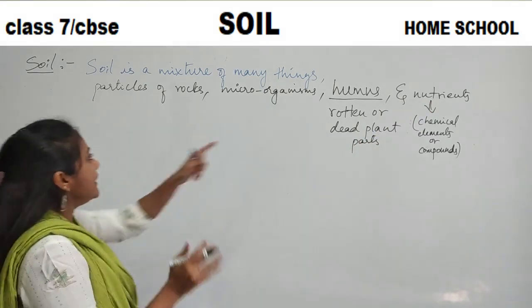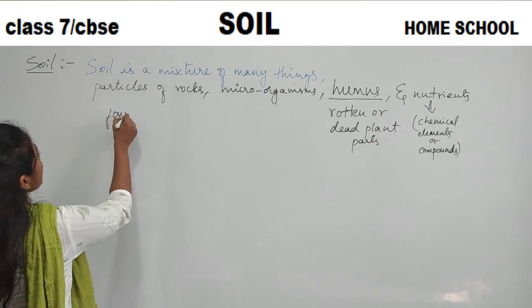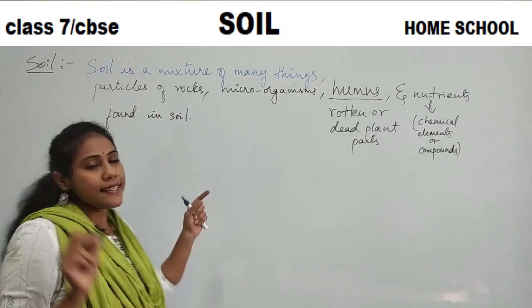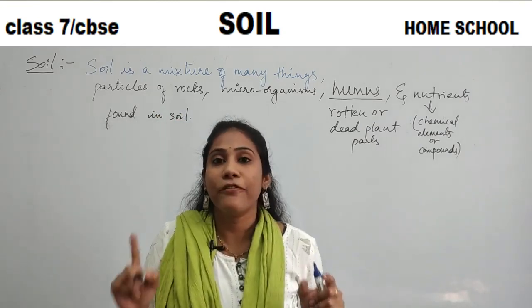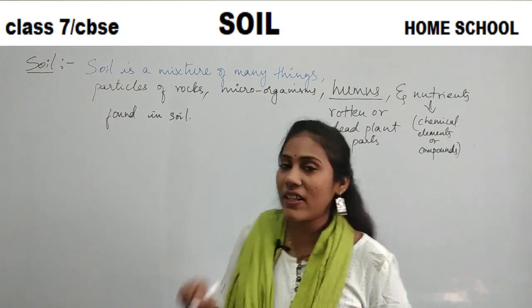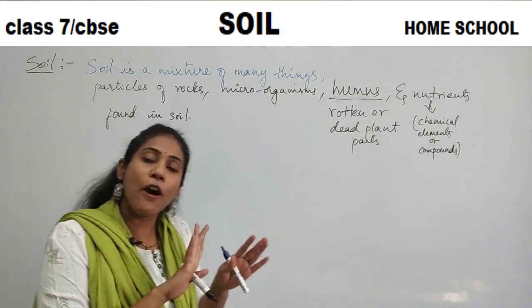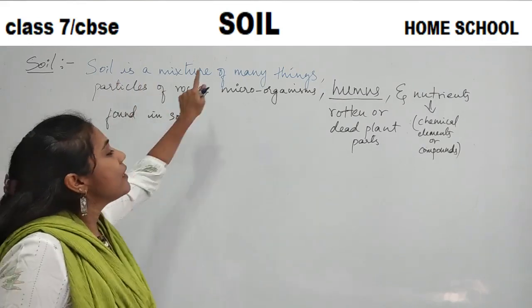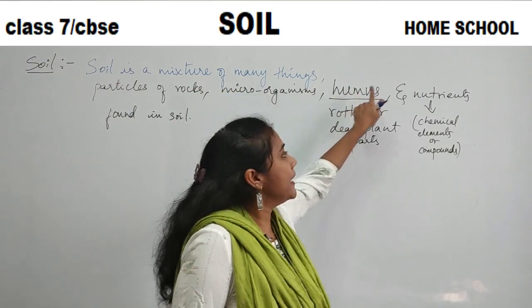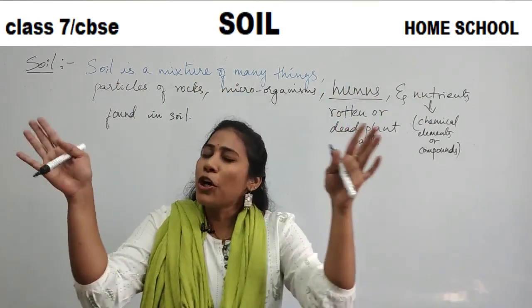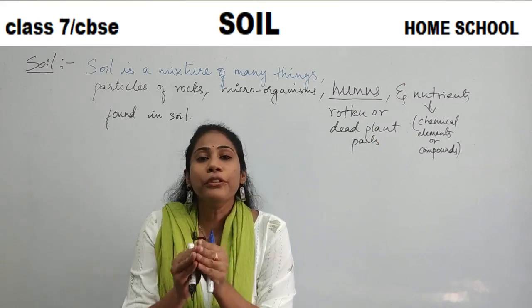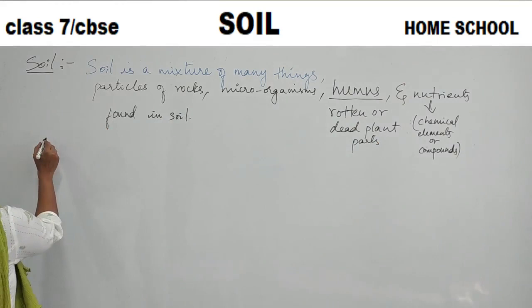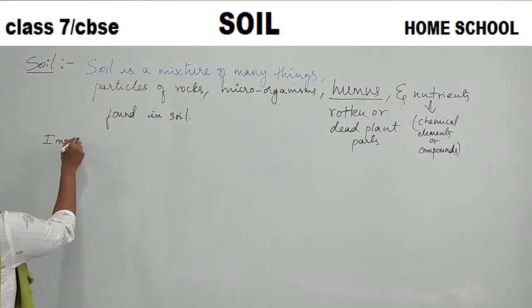Okay, so all these are found in soil. So you can take this up as a definition for soil. So I repeat once again, soil is a mixture of many things. So what are those many things? Particles of rocks, microorganisms, humus, and nutrients. Okay, so all these combine and you get a soil. Clear? And now let us try to learn about the importance of soil.